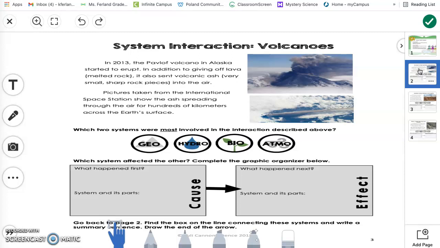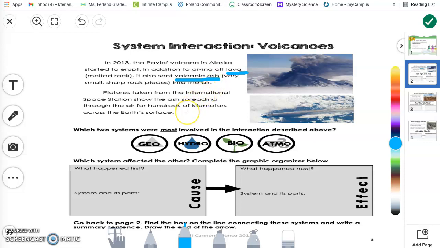Let's look at an example of system interaction with volcanoes. In 2013, the Pavlov volcano in Alaska started to erupt. In addition to giving off lava, melted rock, it also sent volcanic ash, very sharp and small rock pieces, into the air. Pictures taken from the International Space Station show the ash spreading through the air for hundreds of kilometers across the Earth's surface.